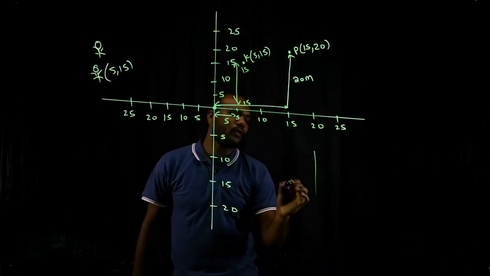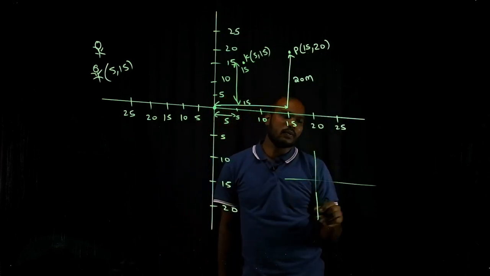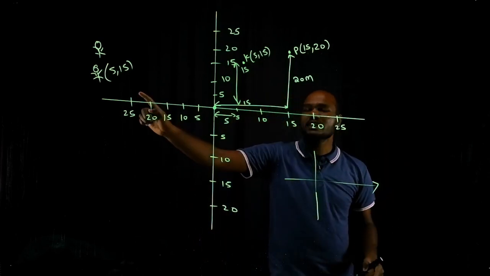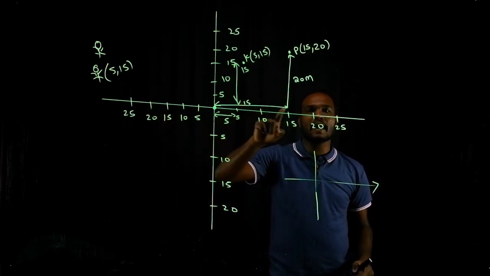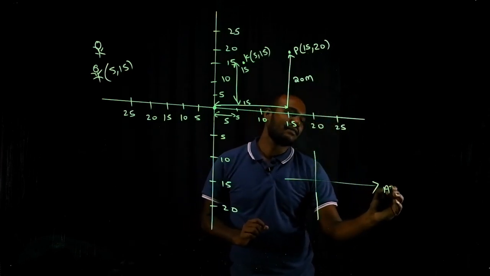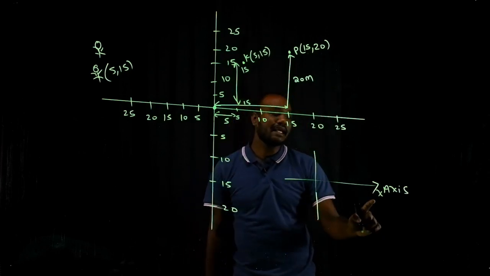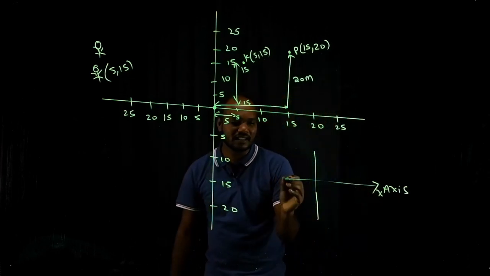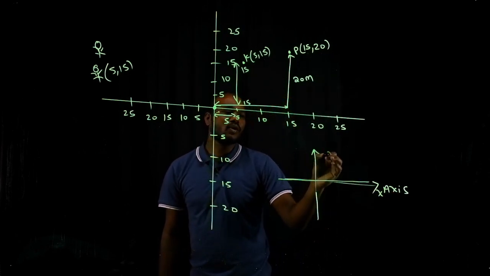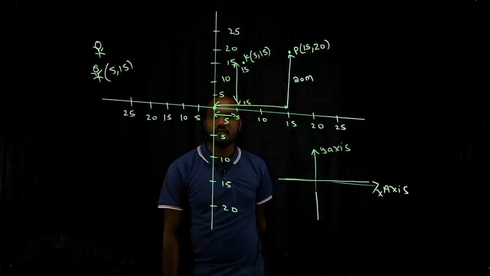If I give you any point on an axis now, we have two axes. This is an axis because all the measurements, the reference point and the parameters are on this straight line. That is called axis. This direction is called x direction.